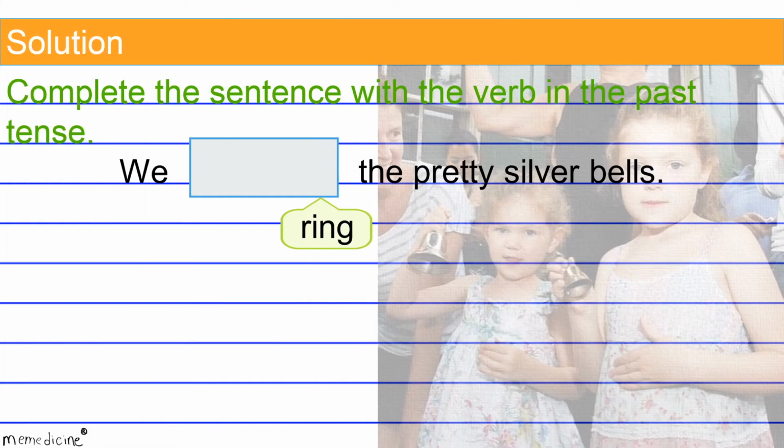All right, back to our original question, and now for the solution. Rang is the simple past tense verb form of ring. This is an irregular verb form, so you'll have to commit it to memory.